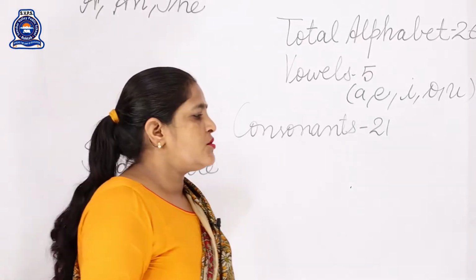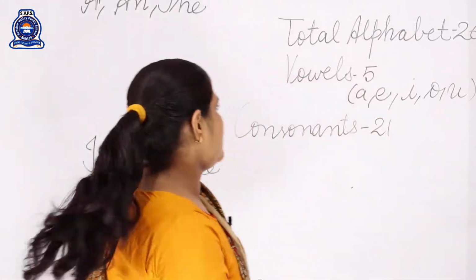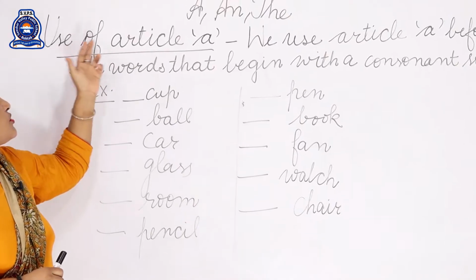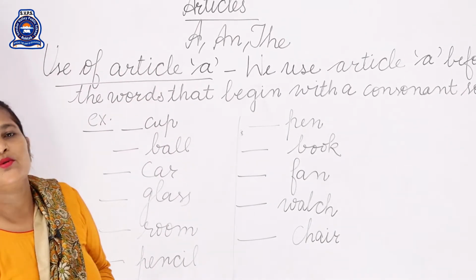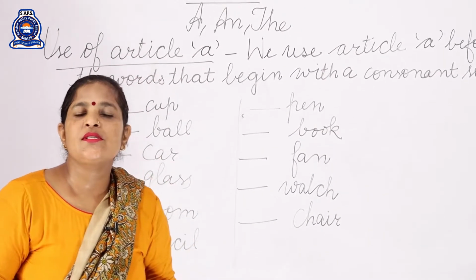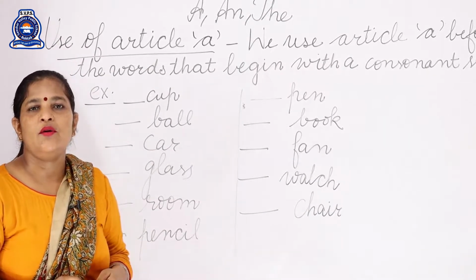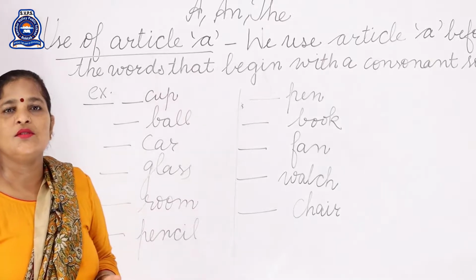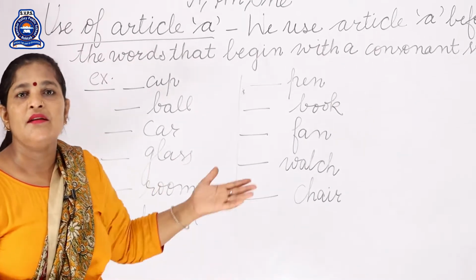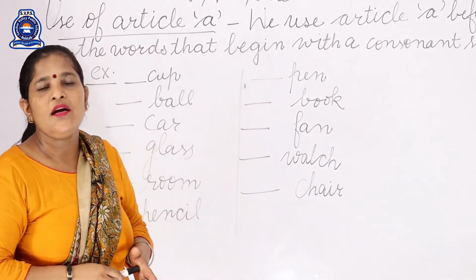So let's revise today's topic, beta. Articles. Yes students, use of article A. Where do we use article A, beta? We use article A before the words that begin with a consonant sound. You know very well what the consonants are? B, C, D, like this, they all are the consonants.